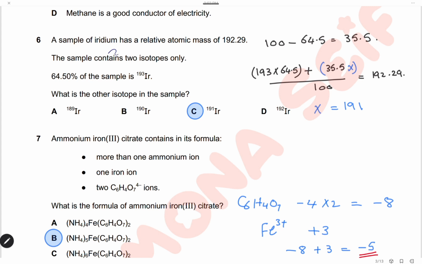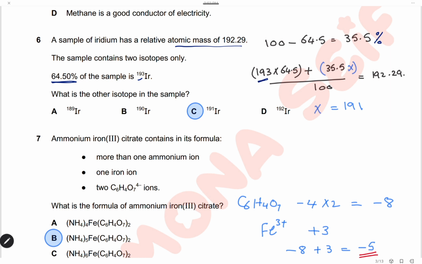Question 6. A sample of iridium has a relative atomic mass of 192.29. The sample contains 2 isotopes only. The first one has a mass of 193, and the percentage of this isotope is 64.5%. What is the other isotope present in the sample? First, we will get the percentage of the second isotope. 100 minus 64.5 will be 35.5%. Then we will write the formula.